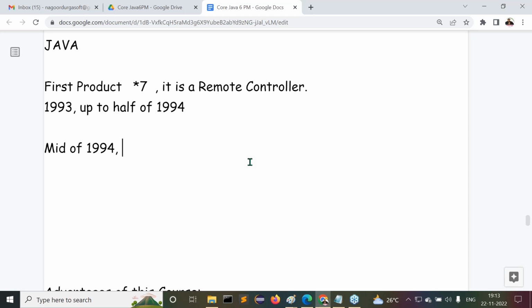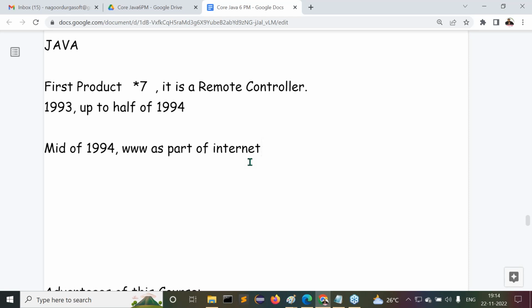there was a very good boom for the WWW as part of the internet. Guys, do you know what this WWW is? World Wide Web. A very good boom. The internet era started in 1994. Of course, outside of India, 1994 and 1995 were golden years. The internet era started effectively by then. In India, the internet era started around 2000, 2001, 2002.